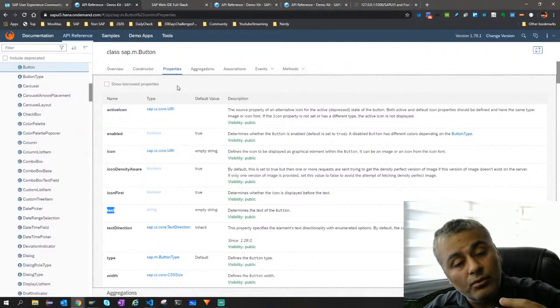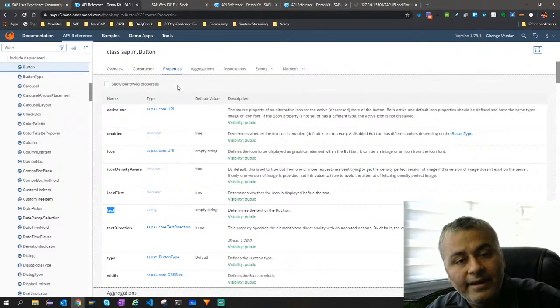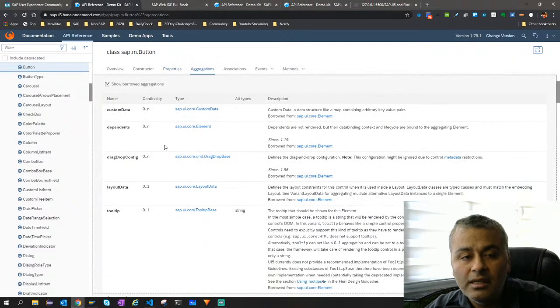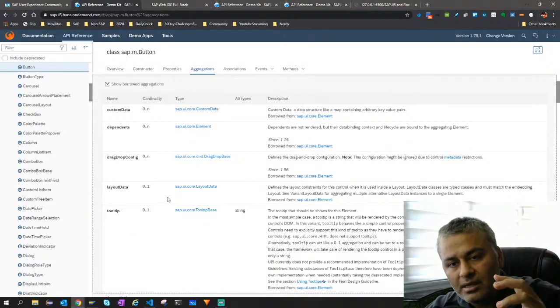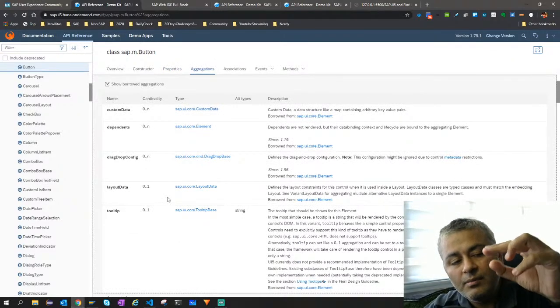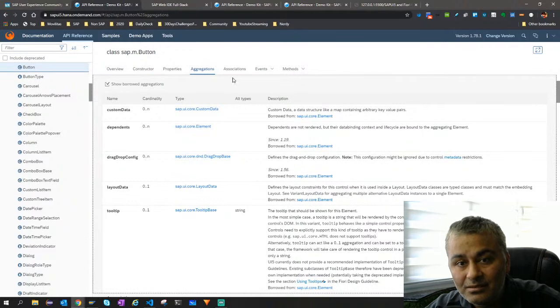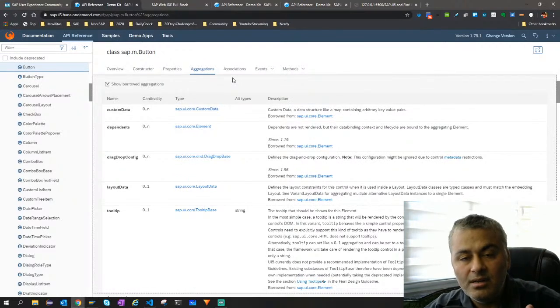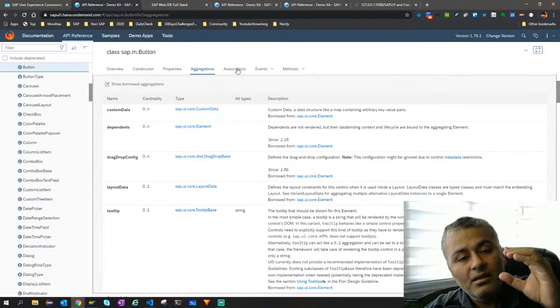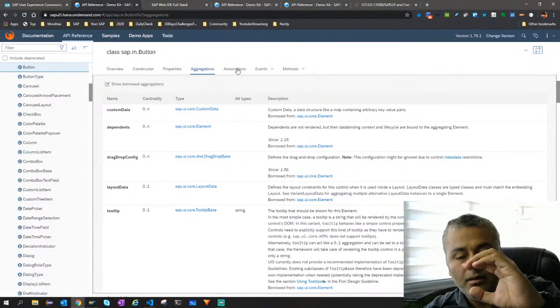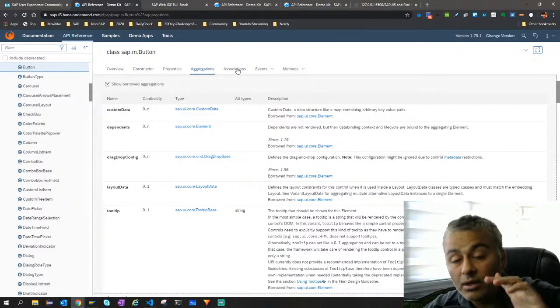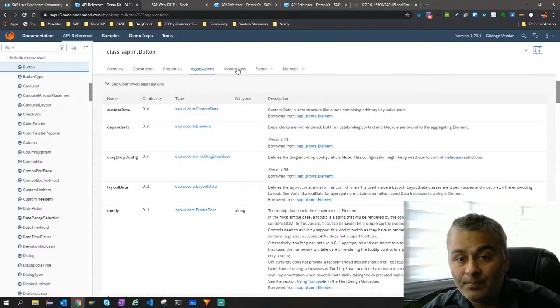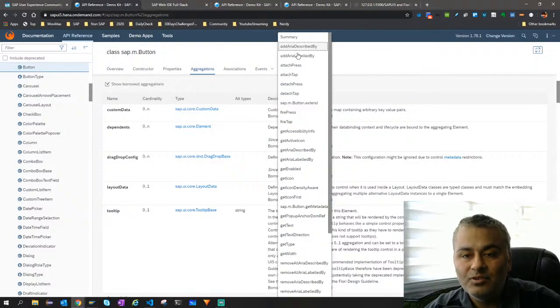Now these controls can have controls inside also, so that is what they call aggregations. For example, a panel can have an input element and a button, and those are aggregations. So if you destroy a panel, everything gets destroyed. Association is like, this panel is linked to another panel, but it's not a child, so it will not be destroyed if you destroy one thing. Events is like, you click a button, what will happen, and then there are different methods, right?